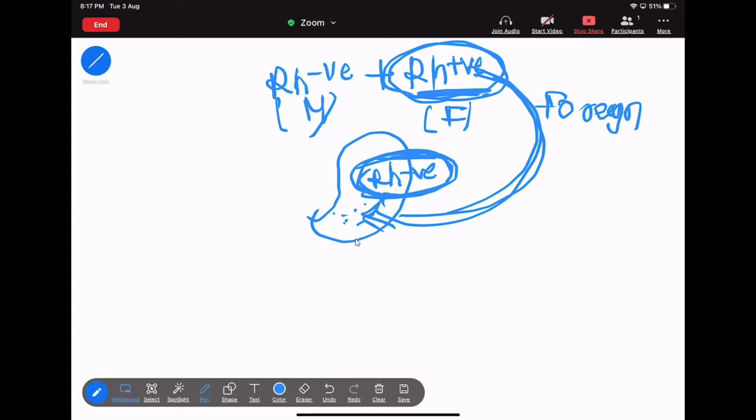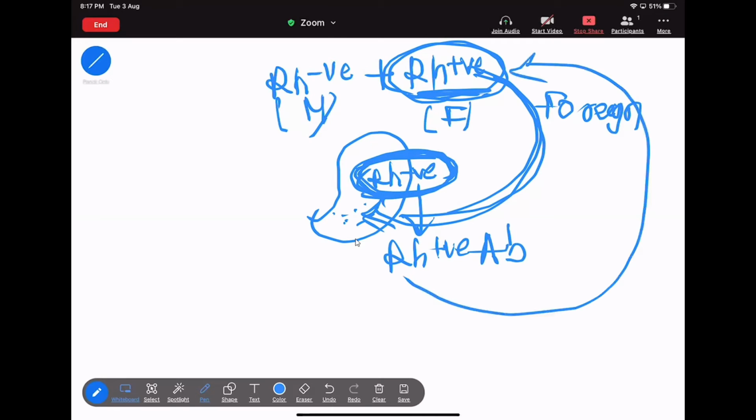Then think, if any blood cell is foreign for another blood cell, what will happen? Now this Rh negative blood will secrete some Rh positive antibody. किसके against में? Against this Rh positive foreign blood cell.